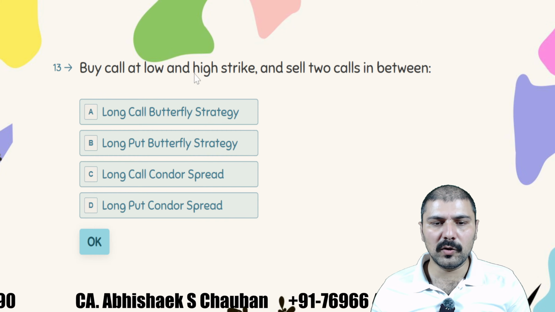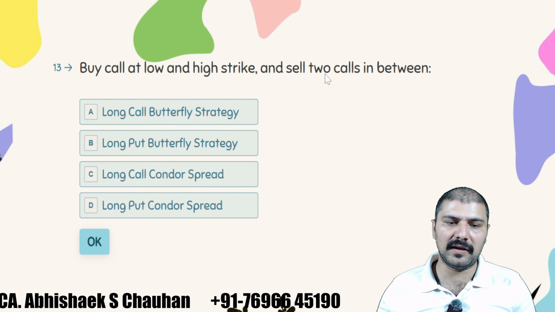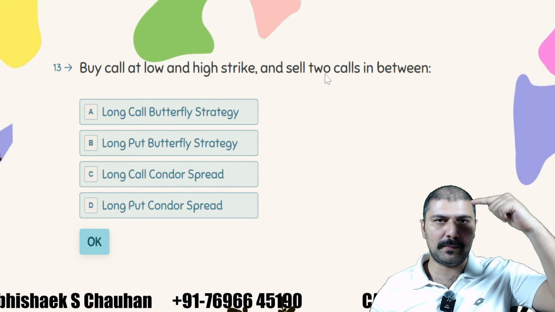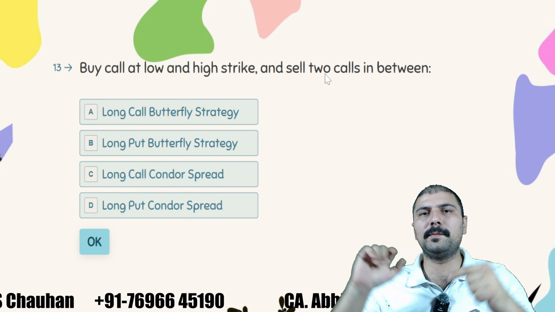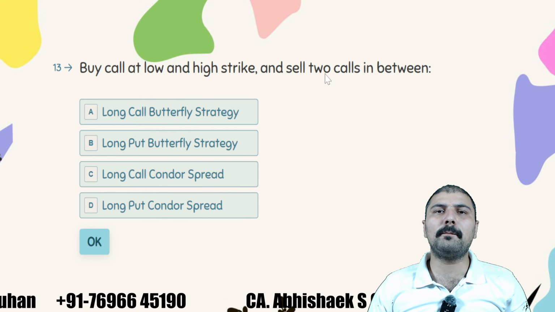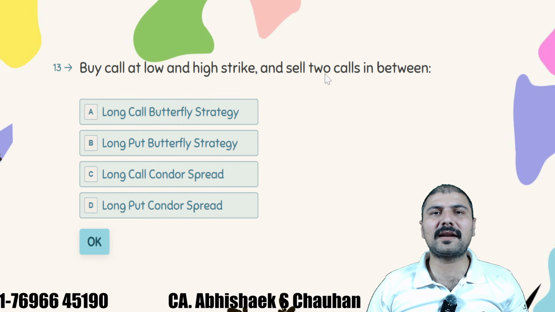Buy a call at a low and a high strike price and sell two calls in between. If you are buying one call at a low price, buying one call at a high price, and selling two calls in between these two, it is called a butterfly. It will look like this. It is called a butterfly spread.